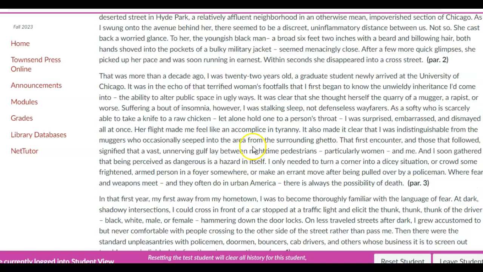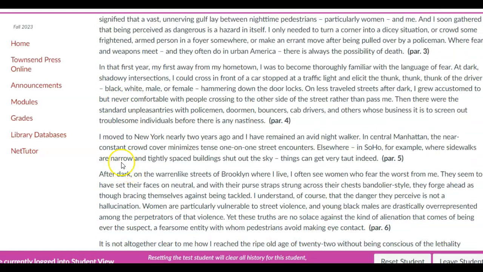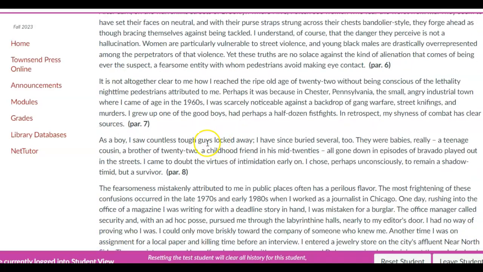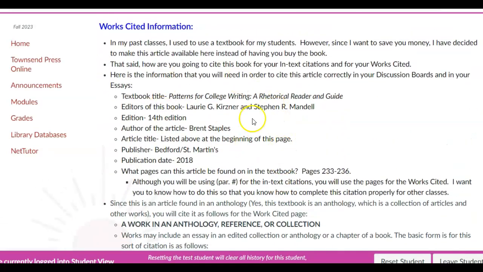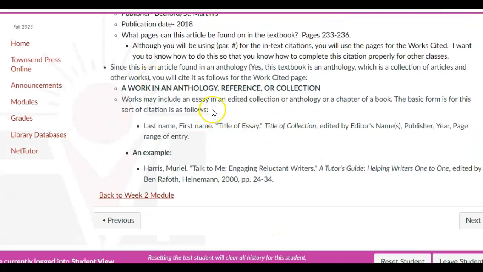So when you quote something from here, let's say you quoted, "I moved to New York nearly 2 years ago," you would put, in parentheses, Staples, PAR period 5, another parenthesis. This is MLA. If there is no page number, we're going to use PAR, PAR period. That's part of MLA. So read here, and then down here, I give you the information you need for your work cited.